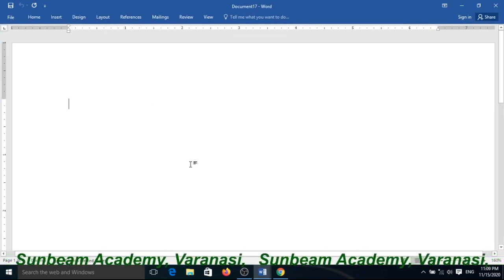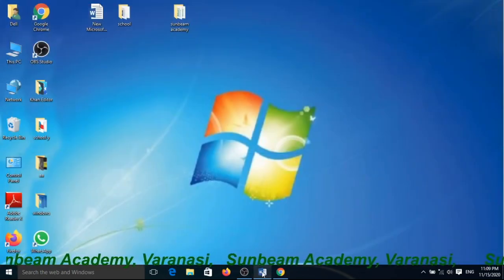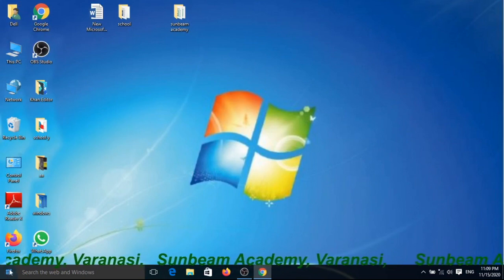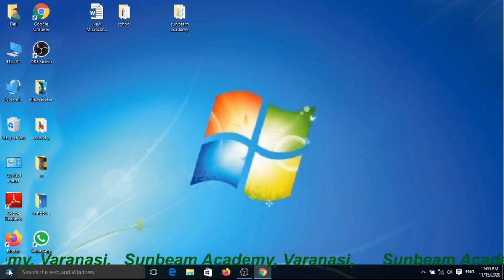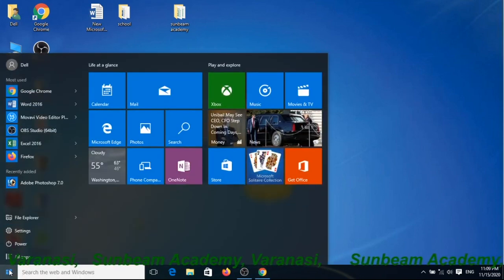Maybe you have understood. Once again I want to show, the start button is here. The start button lets you quickly open your programs and documents. You can also use the start button to find files and change the settings for Windows.